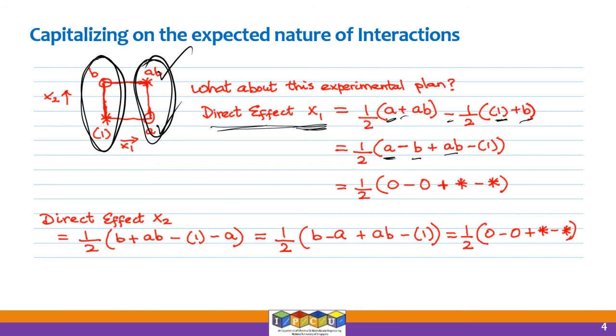And in terms of circles and stars, you can write A is a circle, B is also a circle, plus star minus star, because AB is a star and 1 is also a star. So you can write it in this particular way. Okay, so what happens is a circle gets minus by another circle and star gets minus by another star.